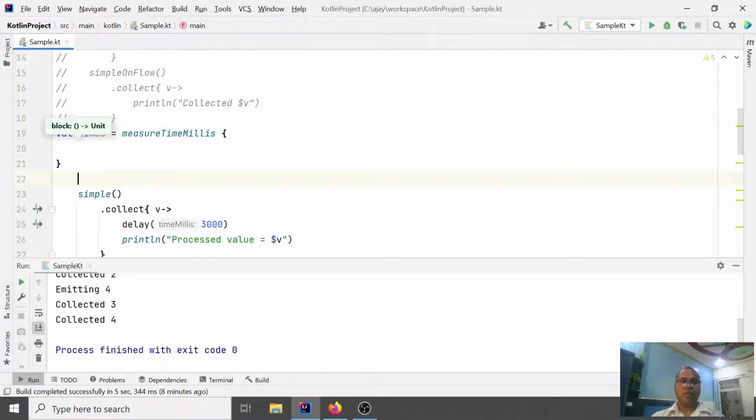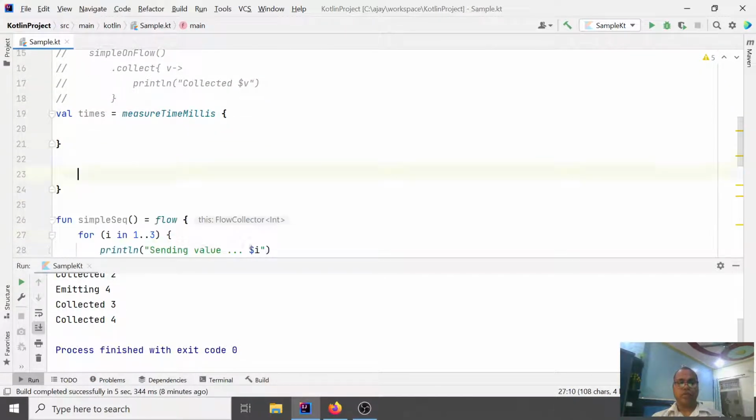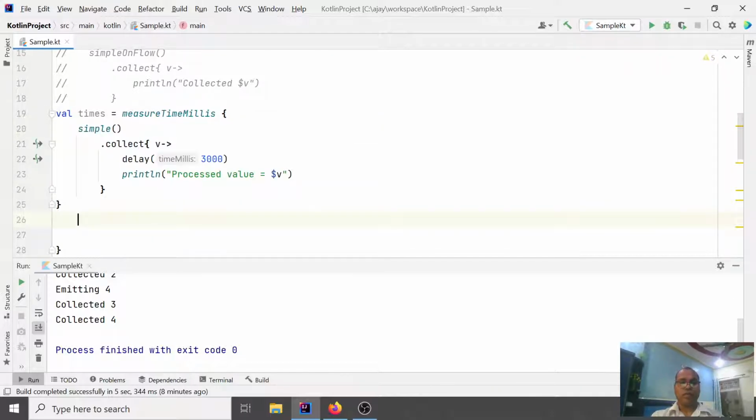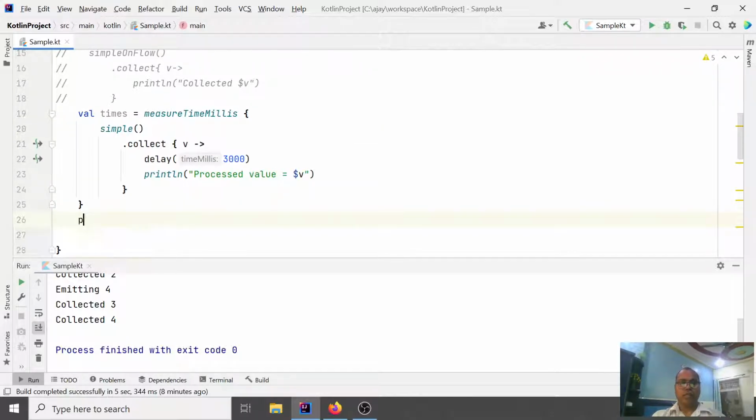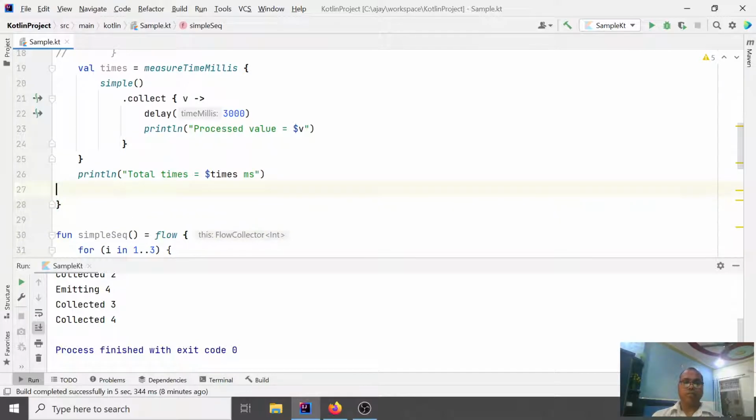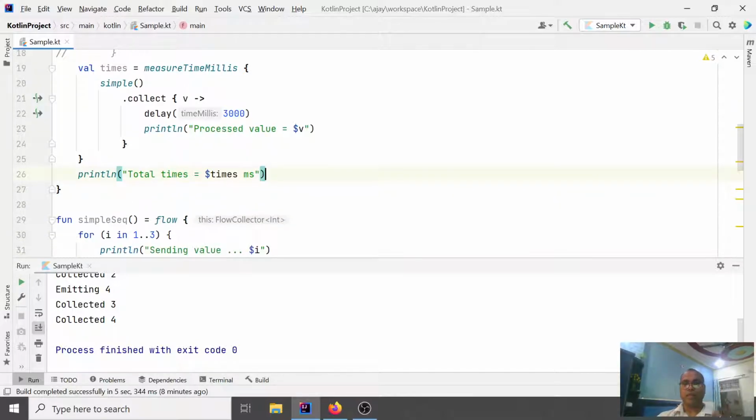Whatever you write inside the block, it will measure how much time it takes. And finally here we say total consumed time, $time milliseconds. So the default nature is sequential, and that's the test.